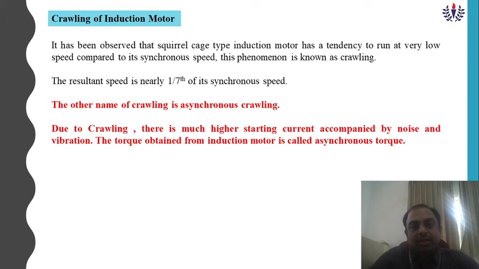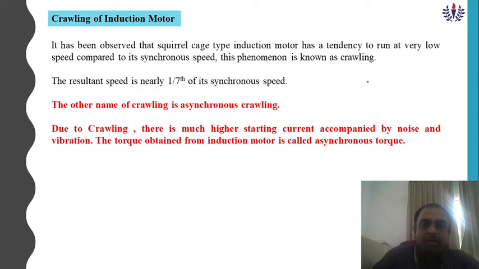It is observed that the squirrel cage induction motor has a tendency to run at very low speed compared to its synchronous speed. This phenomenon is known as crawling.